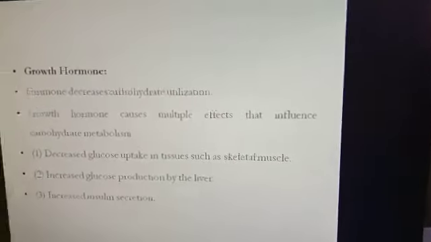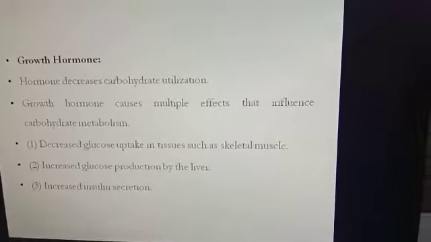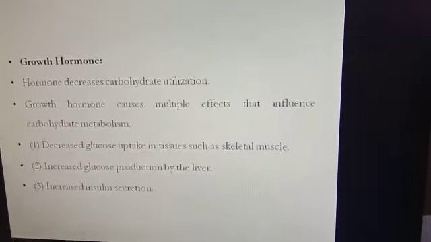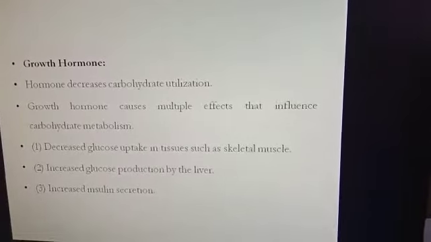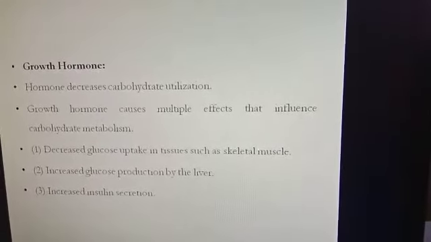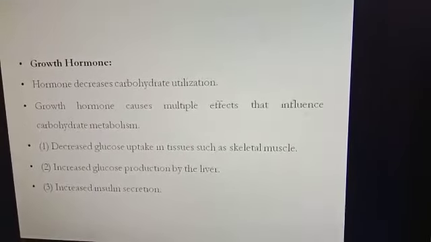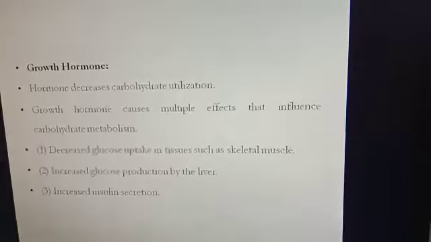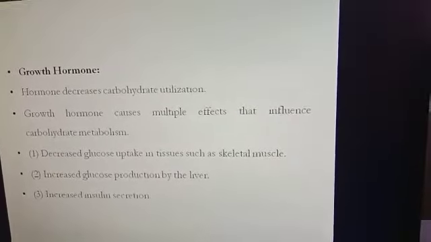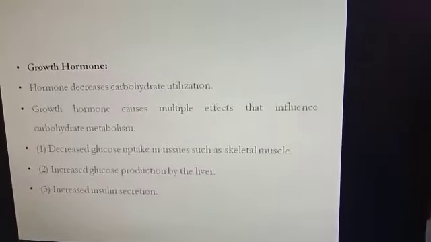The first hormone which affects carbohydrate metabolism is growth hormone. Growth hormone decreases the utilization of carbohydrate, meaning it has the effect of gluconeogenesis, or it increases the concentration of carbohydrate in the body. It causes this effect by influencing carbohydrate metabolism.